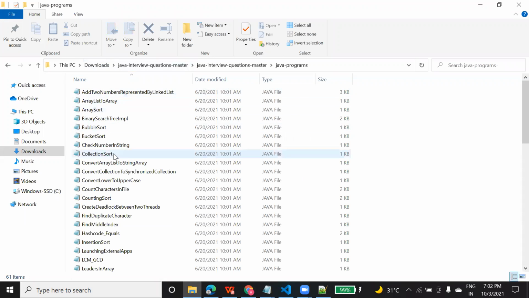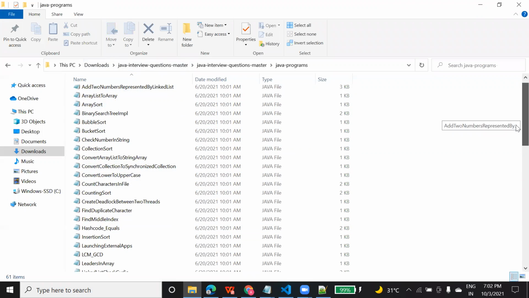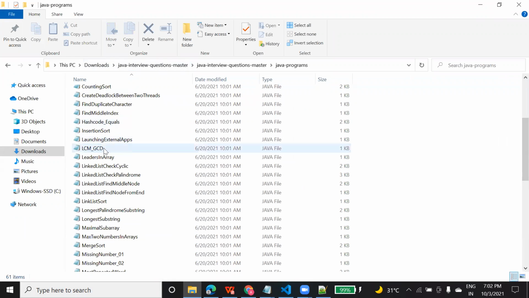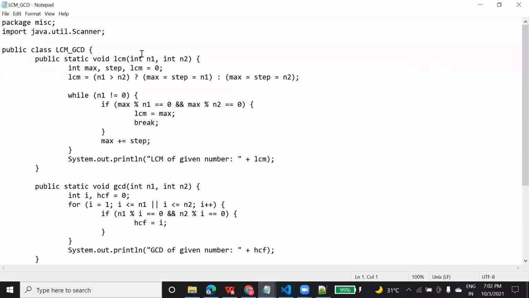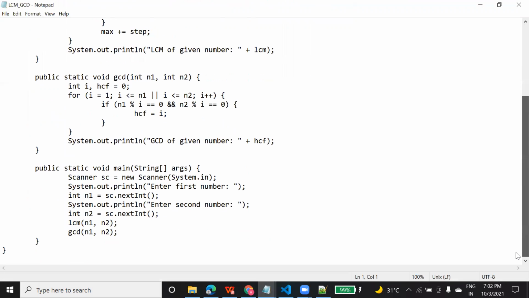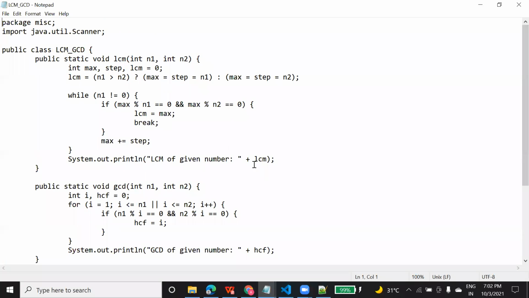These are the programs: a sorting program, how to sort the data, converting. So you can follow this. If you want to find LCM and greatest common divisor, you can see this. Whatever I explained, I've added the explanation here. I know it might look complex to you, but it looks complex in a notepad. When you run this file in your Eclipse, you will easily understand how this file works.